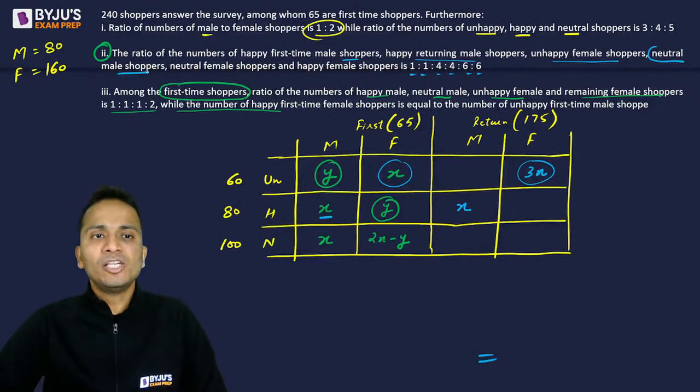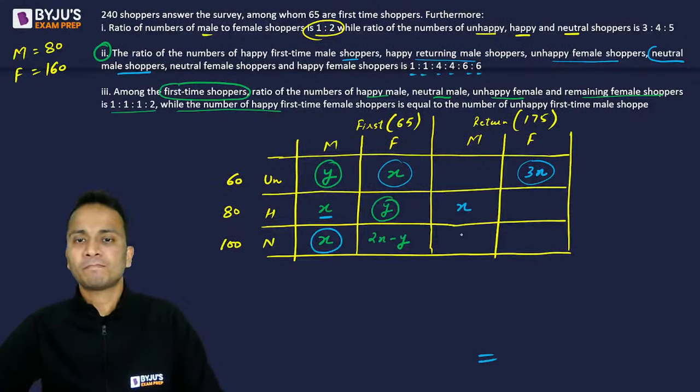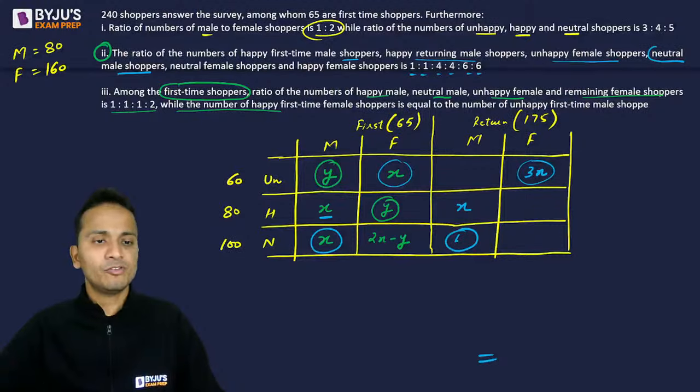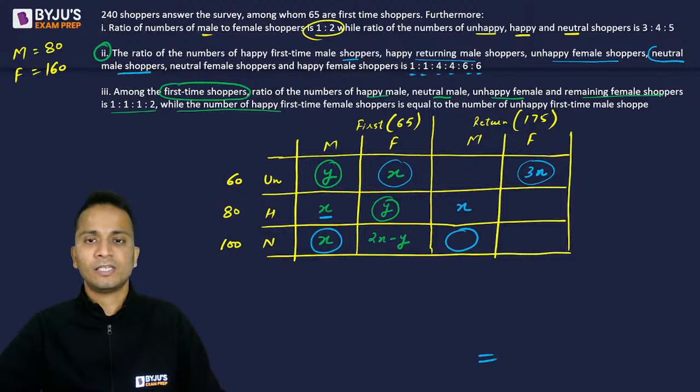Neutral male shoppers, that means this part and this part. Out of these, one is x, and the total should be 4x. So that means the remaining part will be 3x. Okay. So the remaining part will be 3x. Now we are going good.